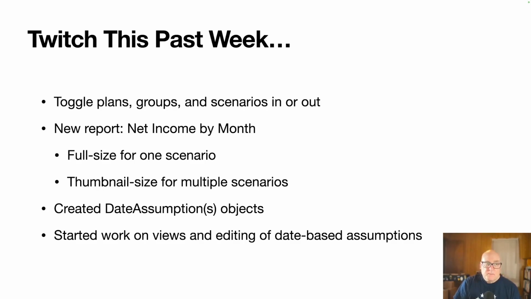In the U.S., if a spouse dies, the other spouse may get, well, there are several possibilities, but there's a potential death benefit. There's something like Social Security, but it's the survivor benefit or your own Social Security, and you can trade off between those depending on when one spouse dies and which one you're taking. With date assumptions, we basically have the objects together. We just started work on the editing and the views. I'll show you what we have, but it's not coming along yet.